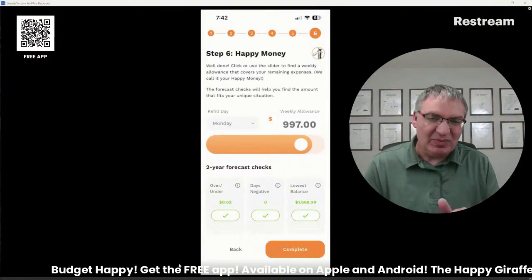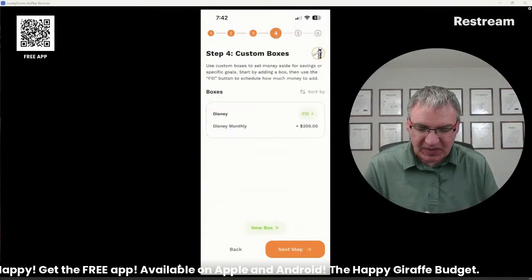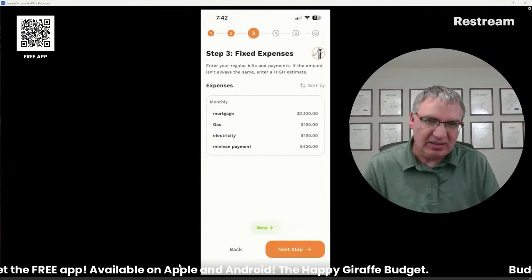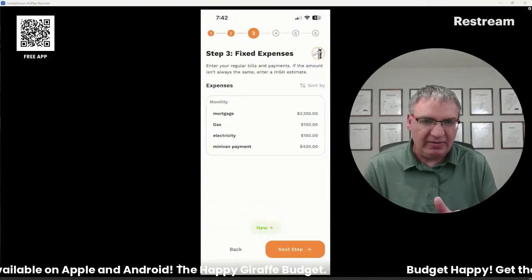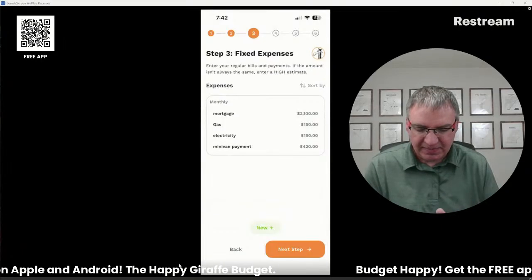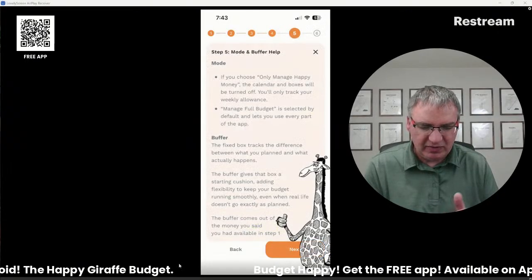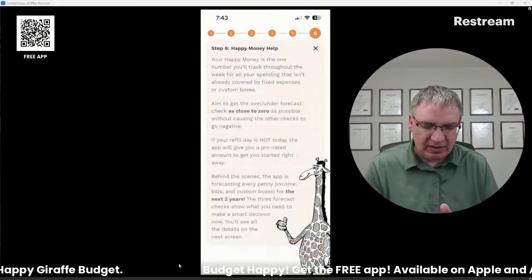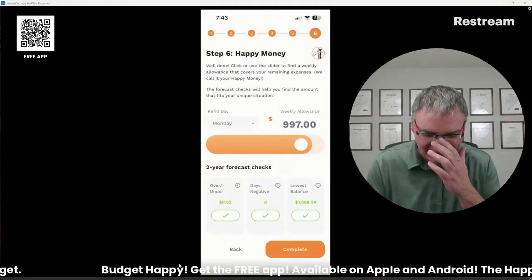Actually, in reality, I would probably go back for them if I had this much, because they probably don't need that much every week, and probably add in like a savings thing or something like that. That would probably be a good idea in this case if you've got that much extra. You probably don't need $997 every week.